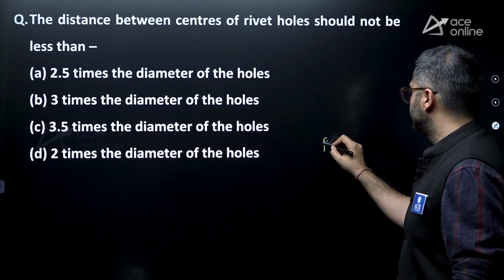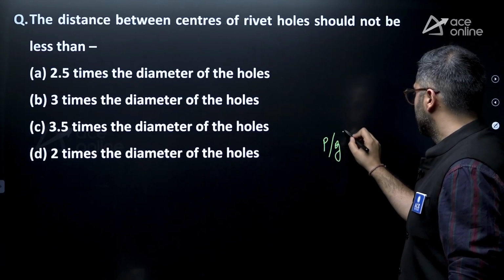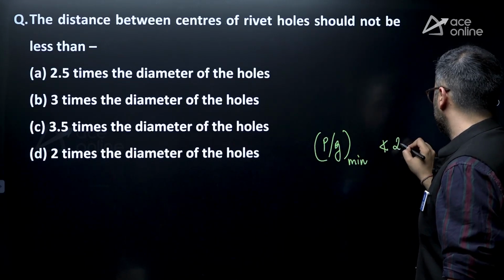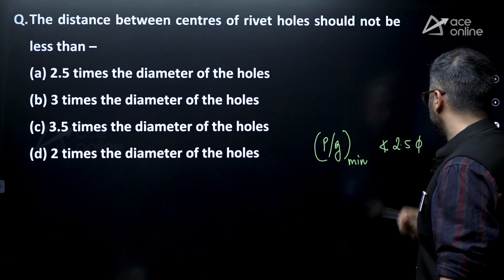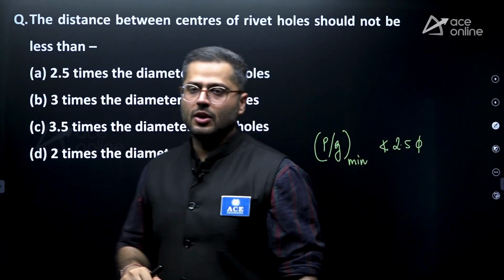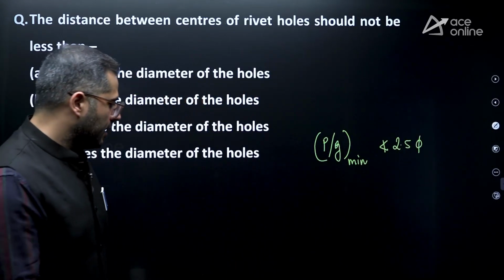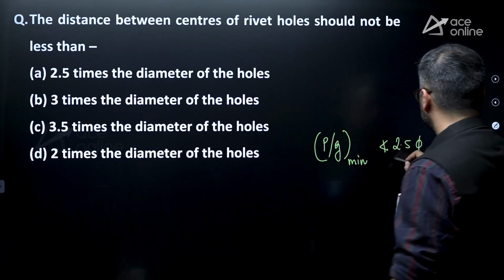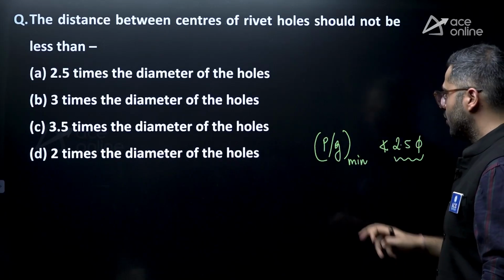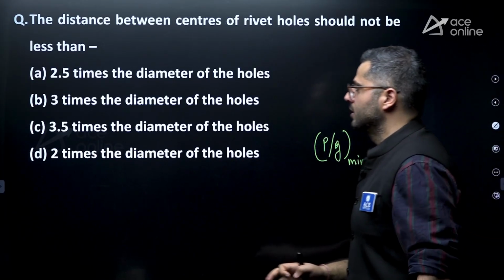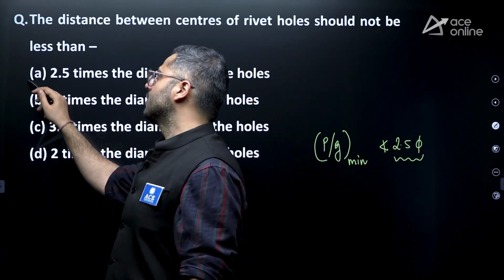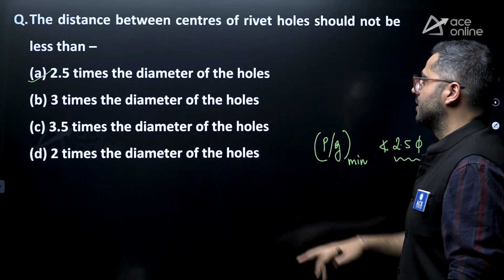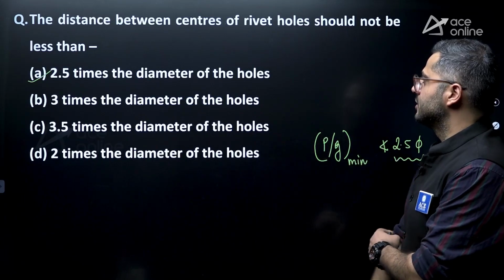So minimum value of pitch or gauge cannot be less than 2.5 times actually nominal diameter of the bolt, not the hole, right? So we generally consider nominal diameter for the consideration. Over here holes are mentioned, which is actually wrong. In reality it is the nominal diameter of the bolt. So we can ignore this aspect, we can just ignore the holes part.